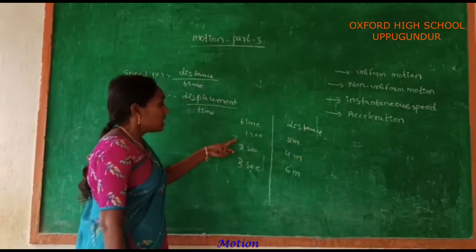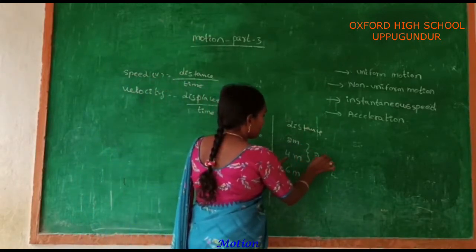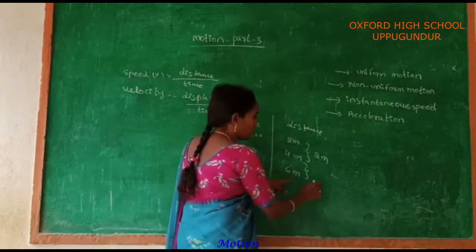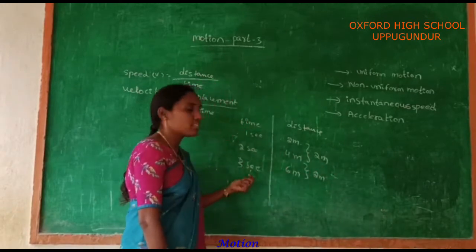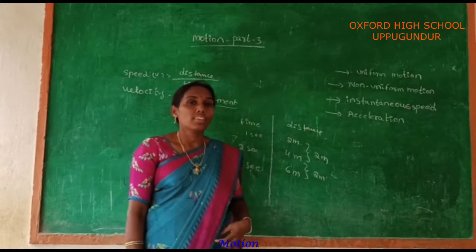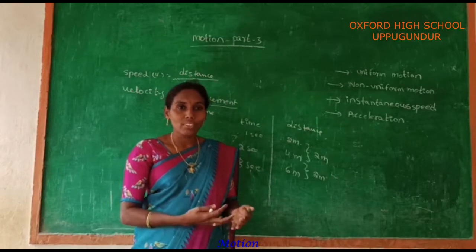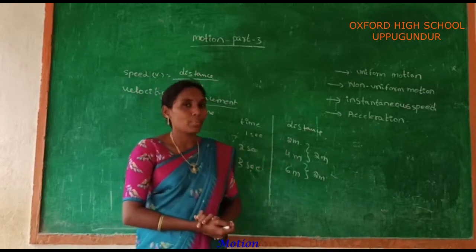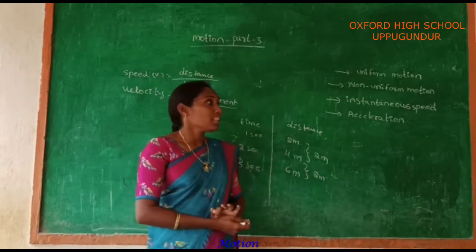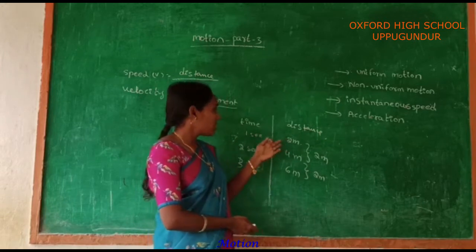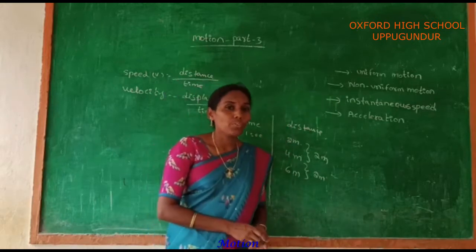Here it covers equal distances, meaning the difference between these two is 2 meters and again the difference between these two is 2 meters. If a cyclist covers equal distances in equal intervals of time, then the body is said to be in uniform motion. For example, a frog jump. A frog always covers equal distances in equal intervals of time. Next, non-uniform motion.